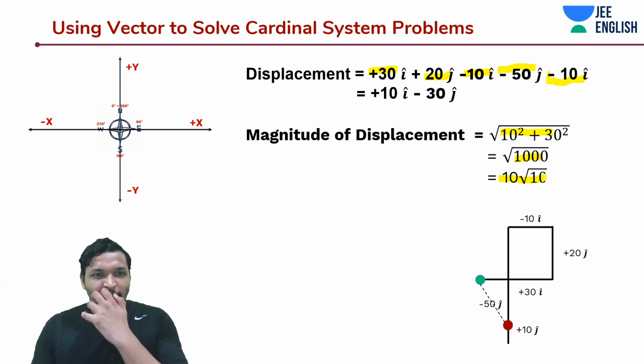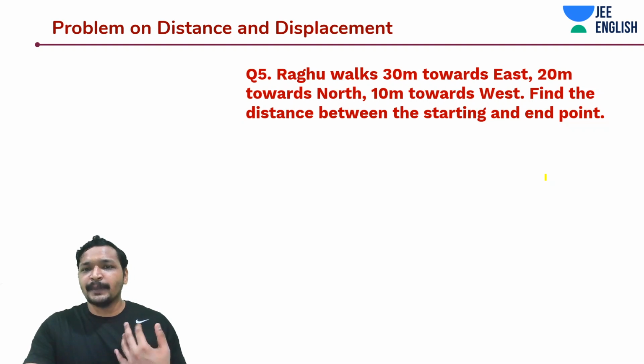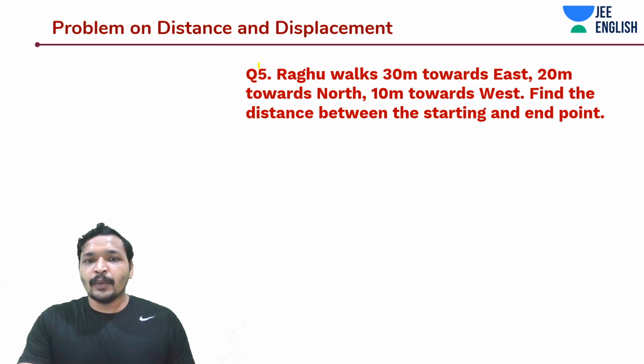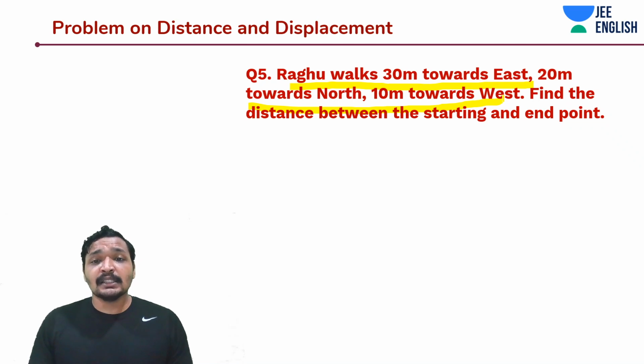Now we have understood all these concepts of the coordinate system. We'll look at one more problem in this space for clarity. Raghu walks 30 meters towards east, 20 meters towards north and 10 meters towards west. 30 meters towards east is 30 i cap. 20 meters towards north is plus 20 j cap.